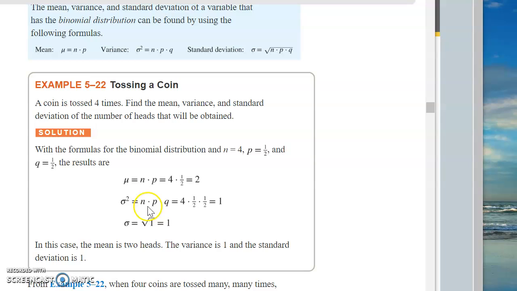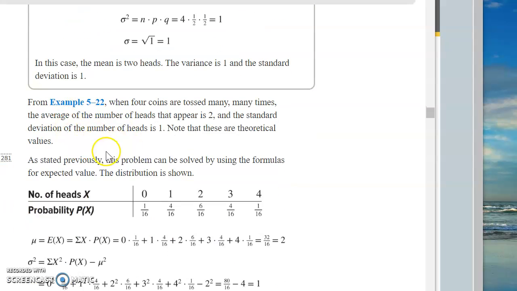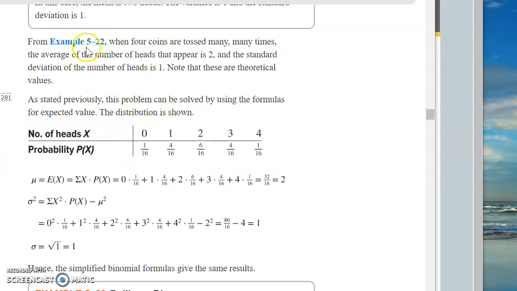Sigma squared, npq, is equal to this. That gives me 1. The square root is the standard deviation. The square root of 1 is equal to 1. So the mean is 2 heads, the variance is 1, and the standard deviation is 1. So you could use Chebyshev's theorem to draw all kinds of conclusions from this without knowing anything else about what we're doing here, okay? All right, so now we're going to use example 5-2.